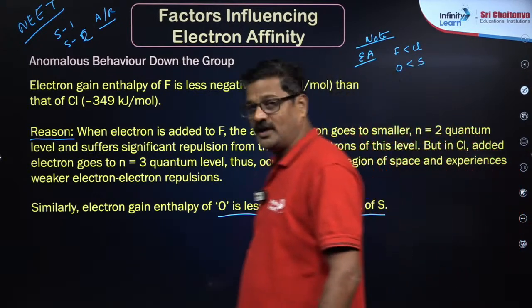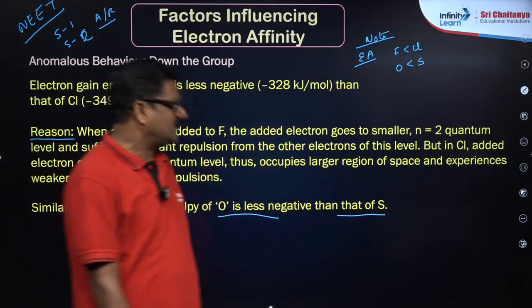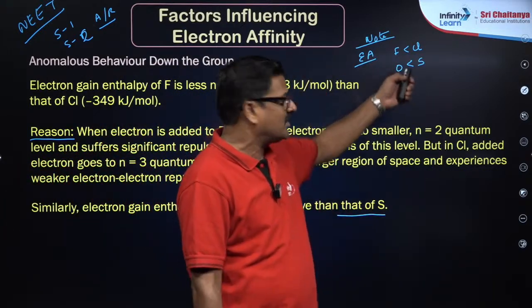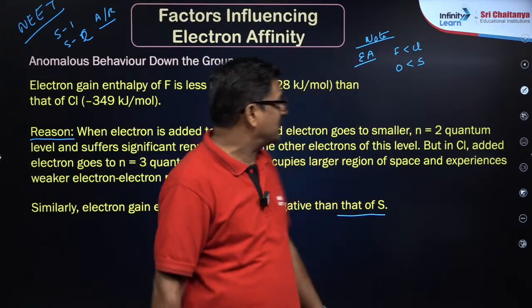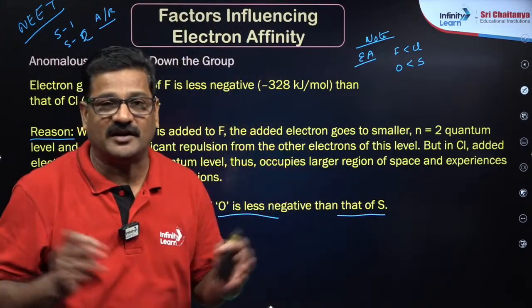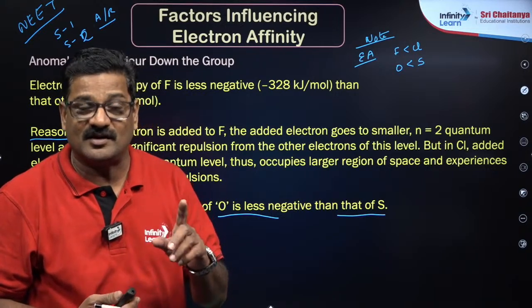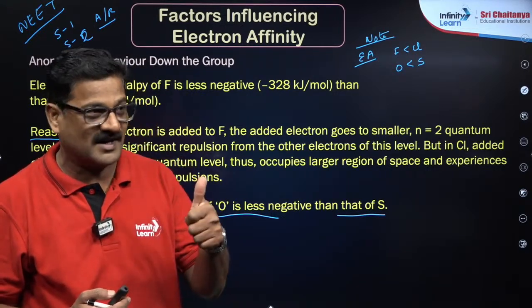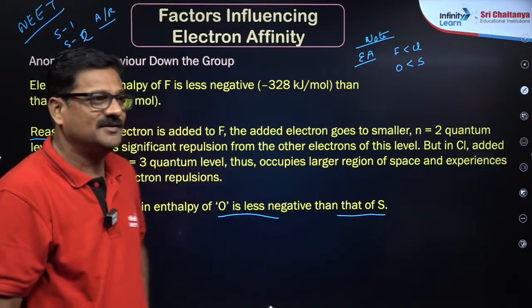So in group 17, the highest electron affinity is chlorine. In group 16, the highest electron affinity is for sulfur. In the whole periodic table, the highest electron affinity is for chlorine. Hope you are understanding, dear children.